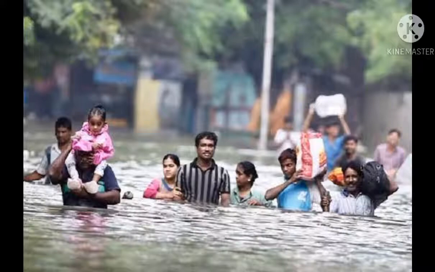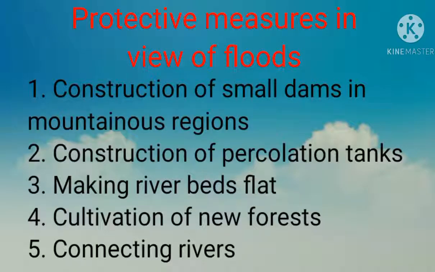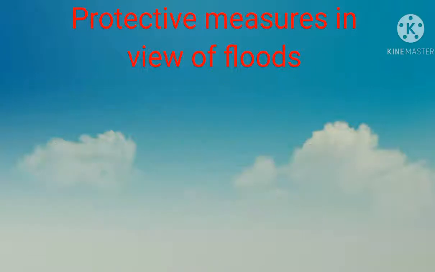So what can we do to avoid the condition of flood? First, construction of small dams in the mountainous regions to collect water so that the possibility of flood reduces. Second, construction of percolation tanks so that the water seeps into the soil. Third, make riverbeds deeper so that they do not overflow. Cultivation of new forests to reduce the speed of flowing water, and connecting the rivers so that the extra overflowing water gets equalized and there is no flood.